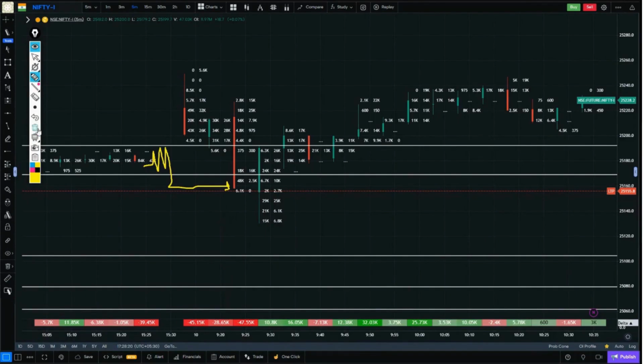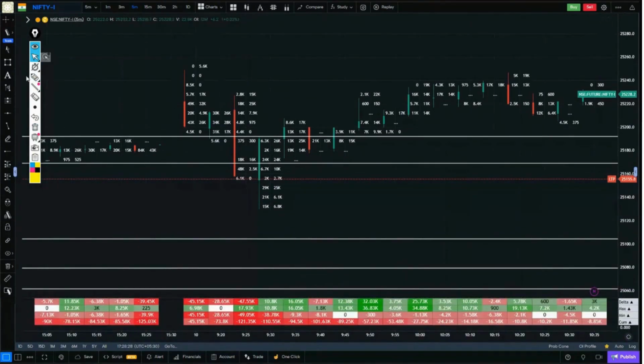What confirmation did the next candle give? There was some light selling, and then, now look here. How much was the negative delta? 38,000. That means, at one point inside this candle, there were 38,000 more sellers, but by the time it closed, the delta turned positive by 10k. So, there was selling here, there was selling here, and then again, aggressive buyers stepped in within this candle, right?